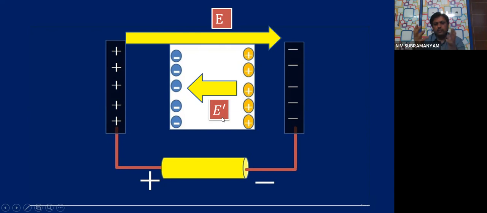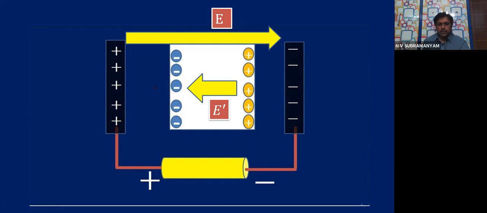Steady state, what is the meaning? You will see the word steady state in the textbook a number of times. Steady state means no more movement of the charges occurs. The charges have settled down, so the force has already acted on them. One face became negatively charged, one face became positively charged. I will just show to you. You see here, all of you.